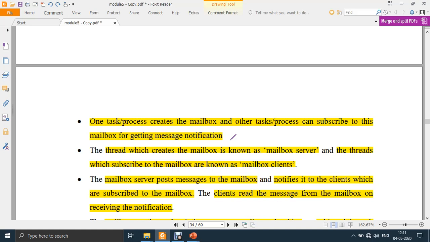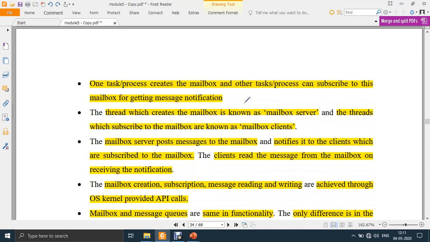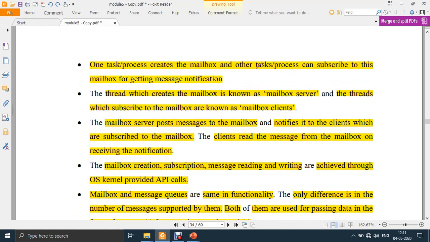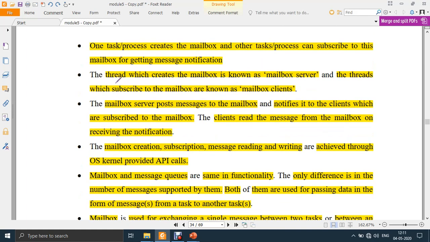This is the example. Whoever wants to receive the message has to subscribe to the mailbox themselves. Then only they can receive the message. No one will force you to subscribe; whoever is interested can subscribe. The thread which creates the mailbox is known as the mailbox server, and the threads which subscribe are known as mailbox clients. So again, it is a server and client model.